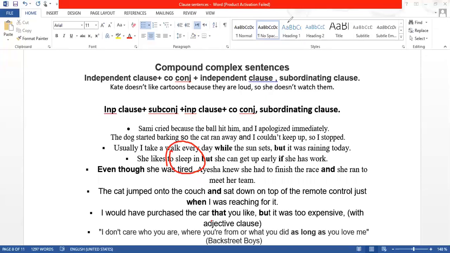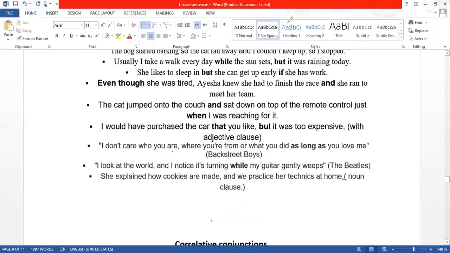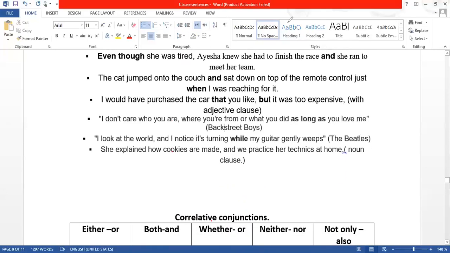Okay, another one is: even though she was tired, Aisha, comma. There must be a comma when we start a sentence with a subordinate clause. So, even though she was tired, Aisha knew she had to finish the race and she ran to meet her team. The cat jumped on the couch and sat down on the top of the remote control just when I was searching for it.